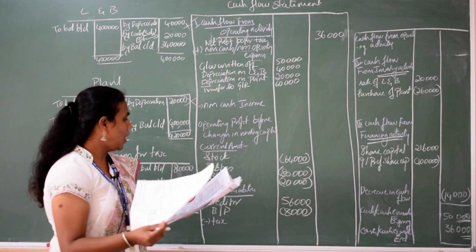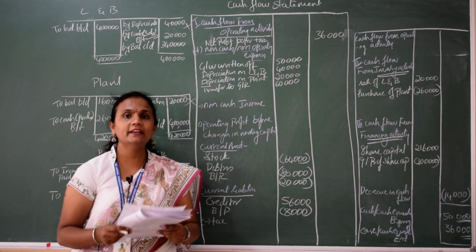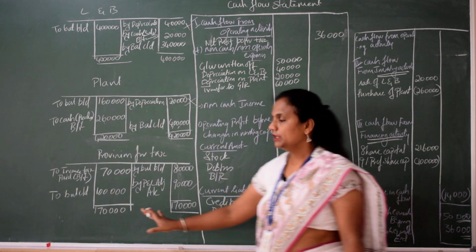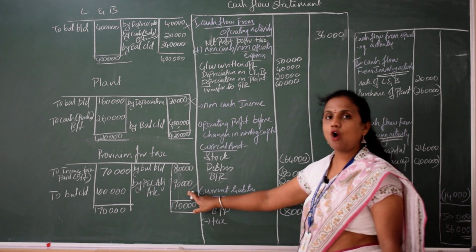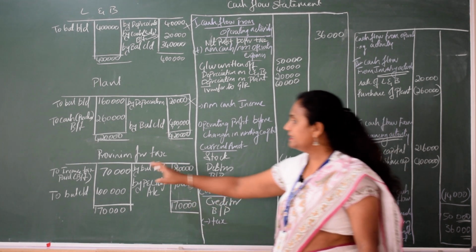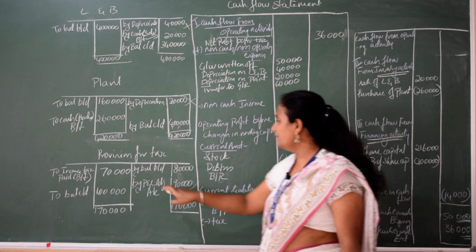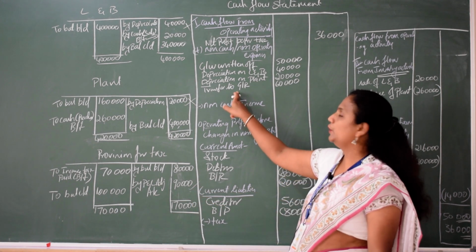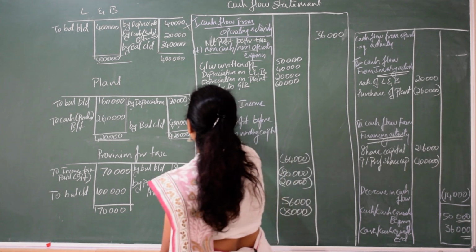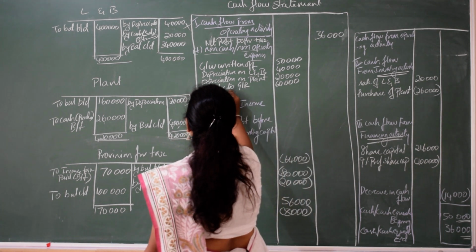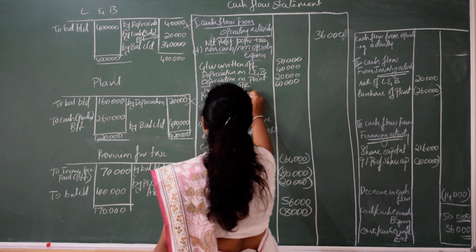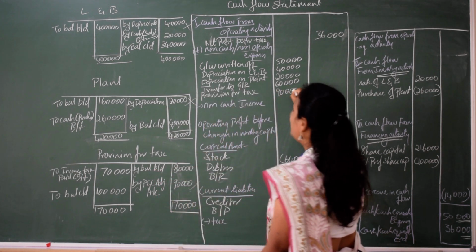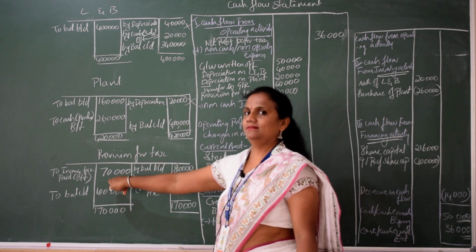Next comes provision for tax. You have to be very, very careful with that. Provision for tax, we have prepared an individual account. This is a provision, means what? We have not paid it still. This is what we have paid. The one which we have not paid means the cash has not gone out. So, where do you have to take it here? Provision for tax. How much? 90,000.